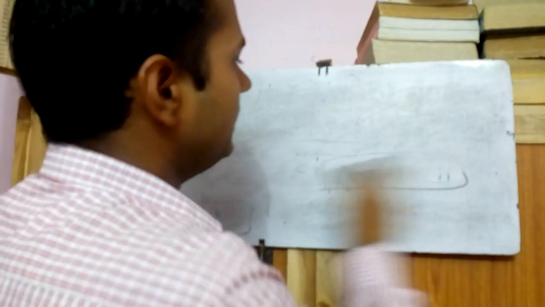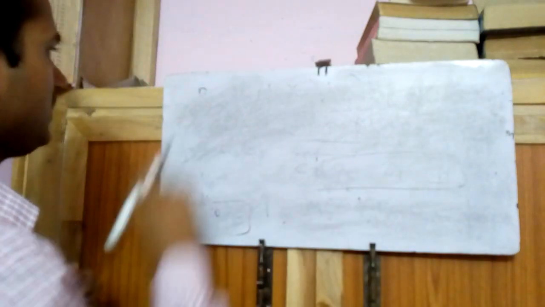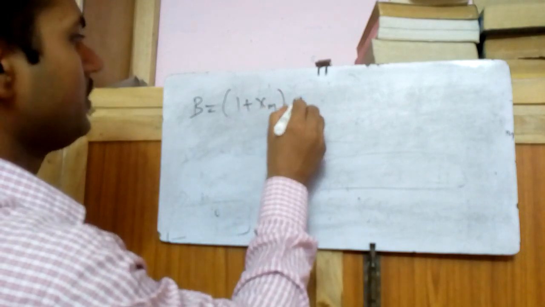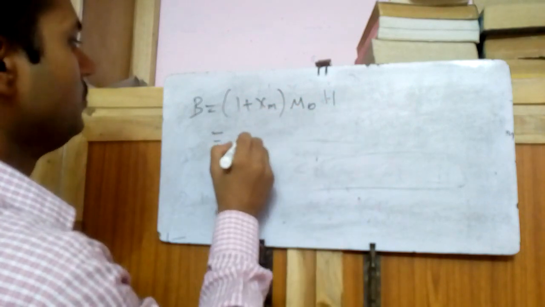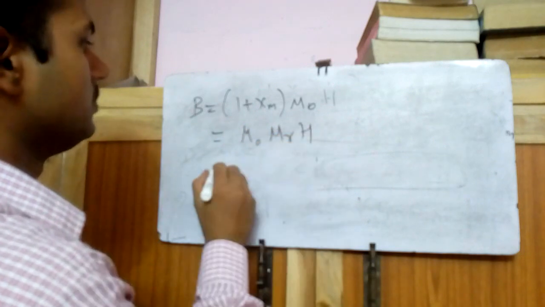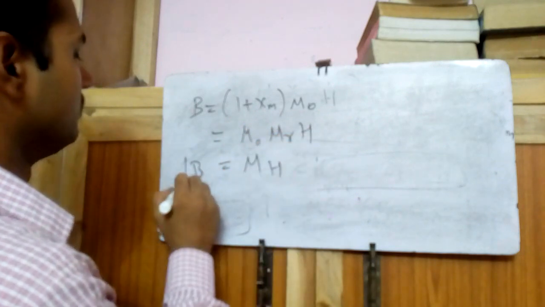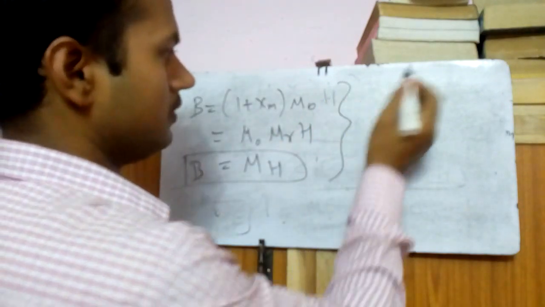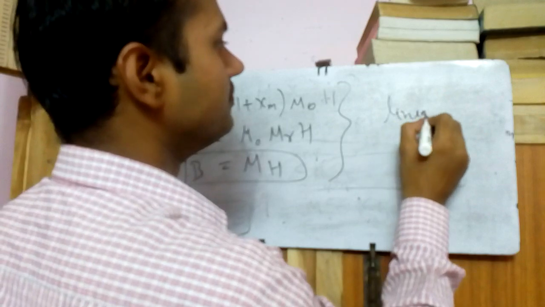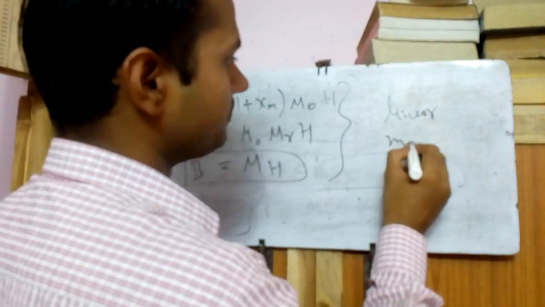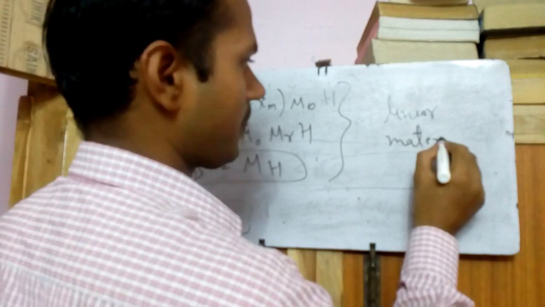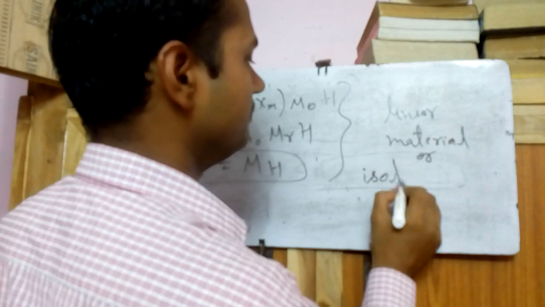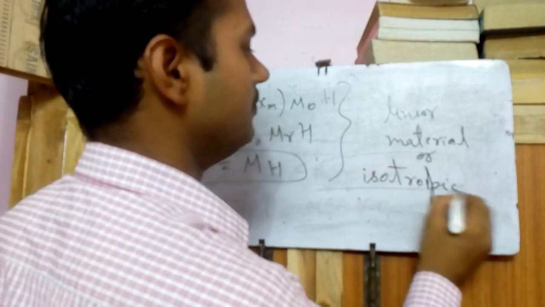But in magnetic field, these equations B is equal to 1 plus psi m into mu naught into H is equal to mu naught mu r H is equal to mu H. These equations hold true for a linear material or isotropic material.